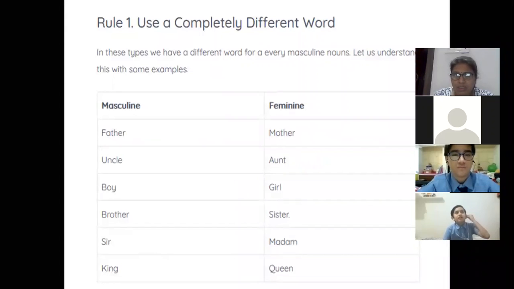Now, rule number 1 is saying that when you want to change a masculine gender into feminine gender, some nouns have a different word. Like father, father is a masculine gender. So here we are not adding any letters to make it feminine. The word in feminine is totally changed. Father, mother, uncle, aunt, boy, girl, brother, sister, and so on. So this is the first rule where we use a completely different word to make it feminine.